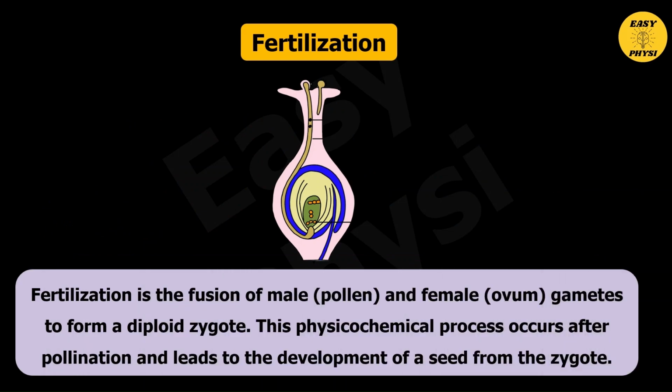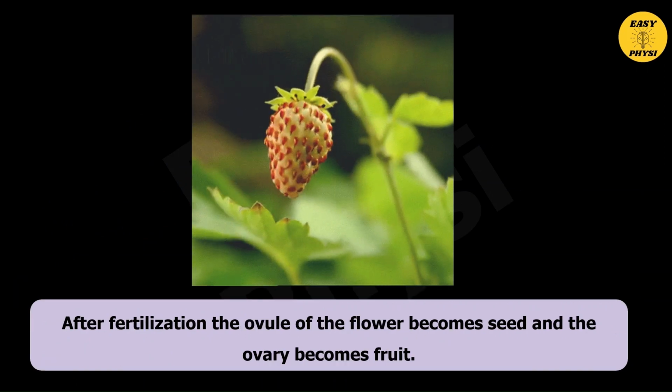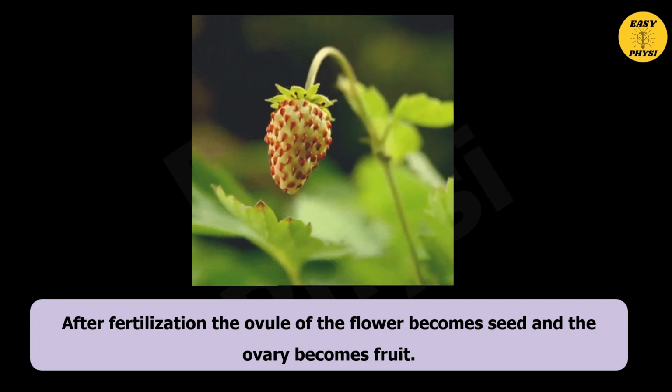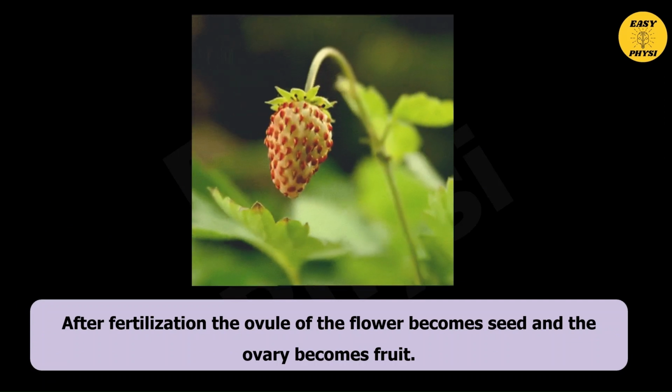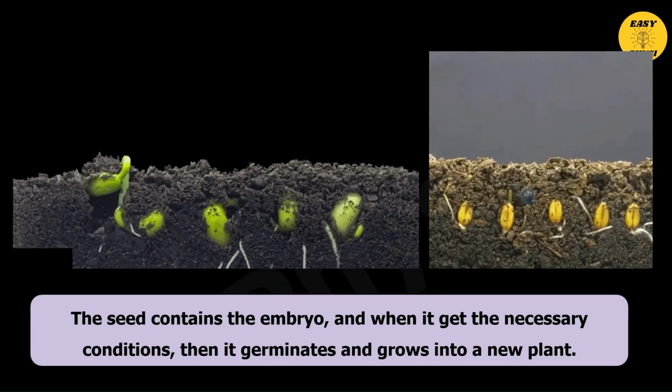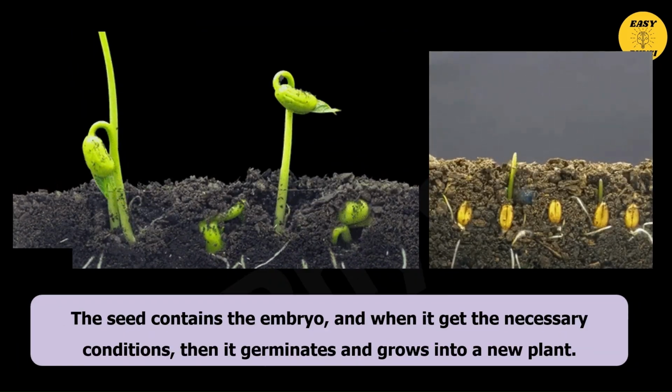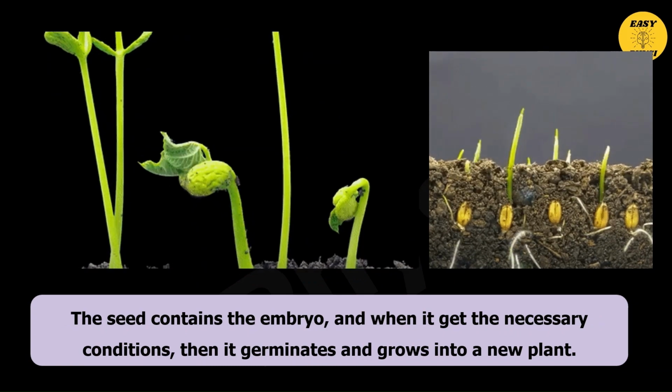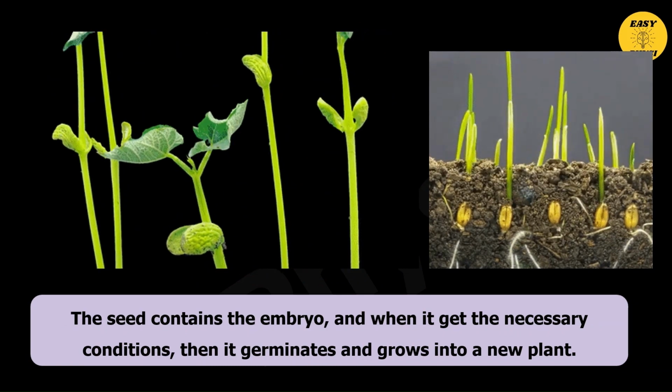Fertilization. Fertilization is the fusion of male and female gametes to form a diploid zygote. This physiochemical process occurs after pollination and leads to the development of a seed from the zygote. After fertilization, the ovule of the flower becomes a seed and the ovary becomes a fruit. The seed contains the embryo, and when it gets the necessary conditions, it germinates and grows into a new plant.